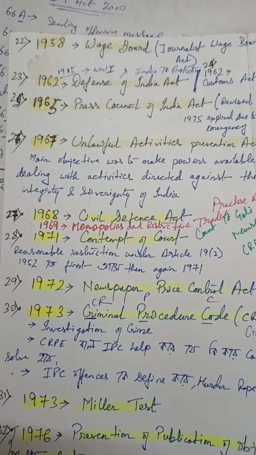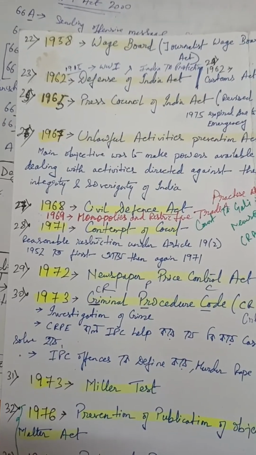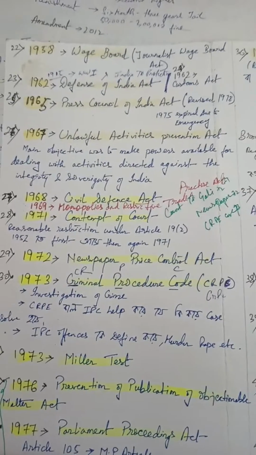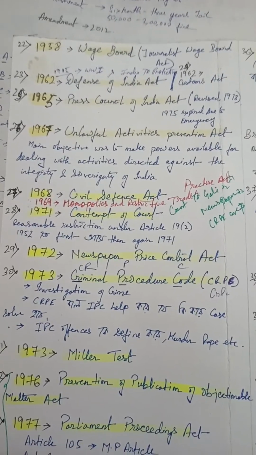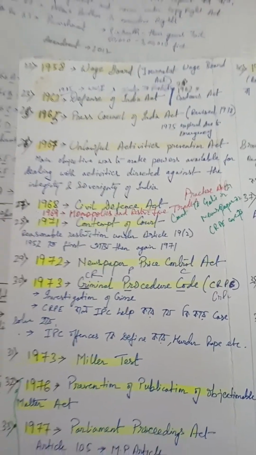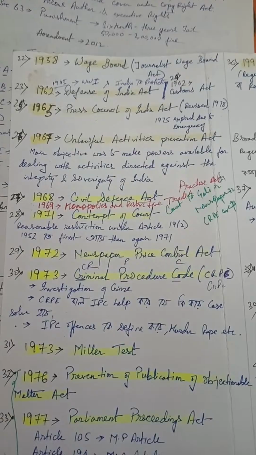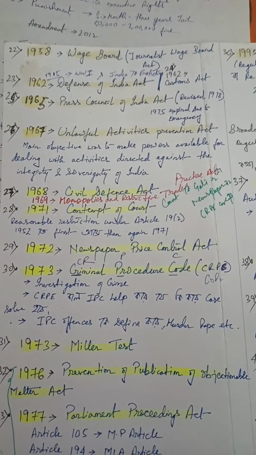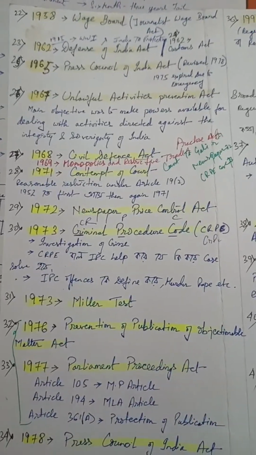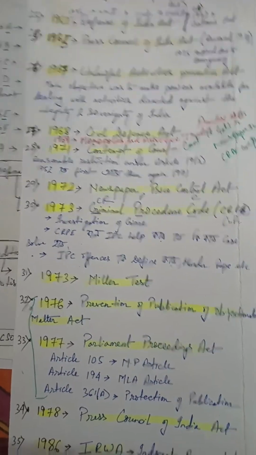After completing the Journalists Wage Board, we have the Defence of India Act and the Customs Act. In 1965 we have the Press Council of India Act, which was revised in 1978. It expired due to the emergency in 1975. Then the Unlawful Activities Prevention Act, whose objective was to make power available for dealing with activities directed against the integrity and sovereignty of India. In 1968 we have the Civil Defence Act, which talks about civil defence and came for the public's right.